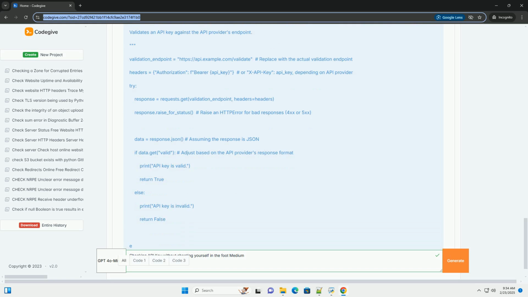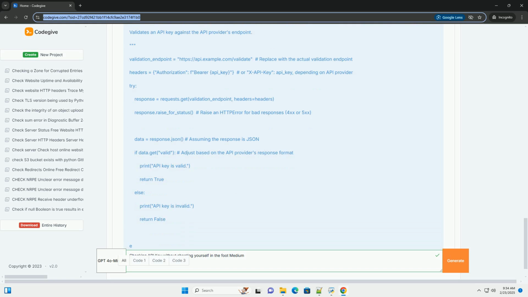Logging: accidental logging of API keys during debugging can inadvertently expose them in log files. Carefully review your logging configuration to ensure sensitive data is masked or excluded. Client-side JavaScript: exposing API keys in client-side JavaScript is extremely risky. Anyone can inspect the code and retrieve the key.